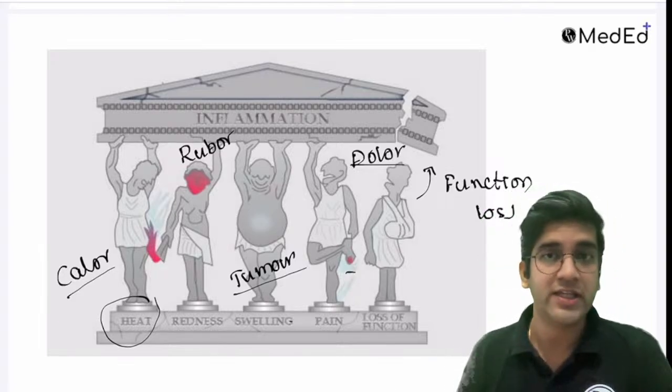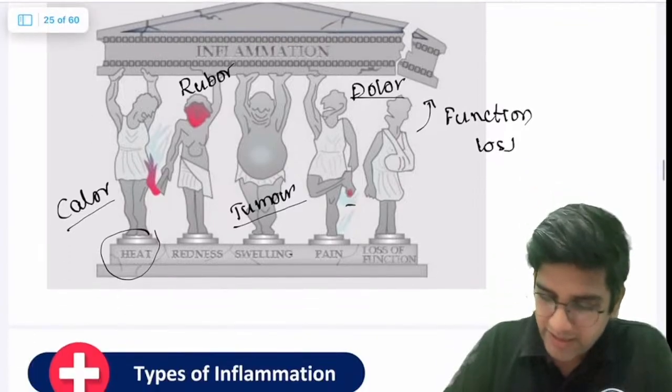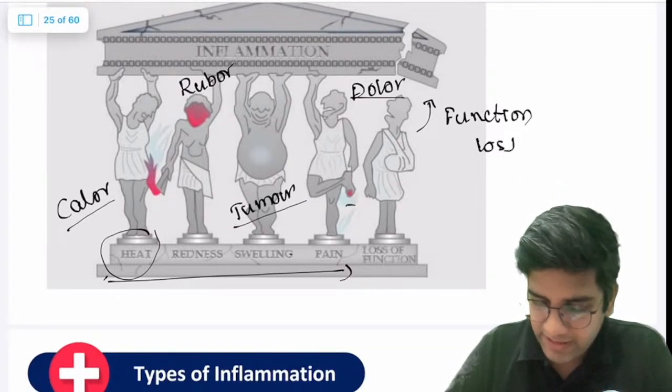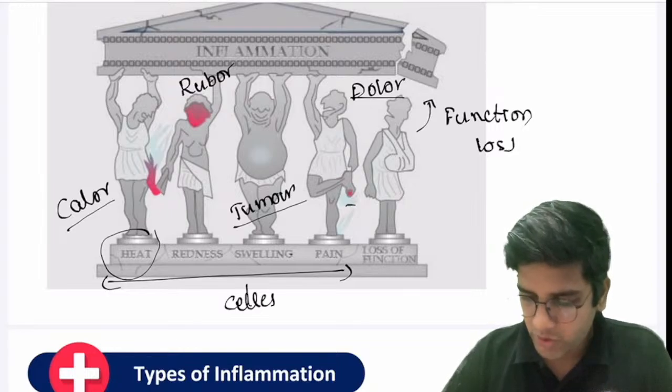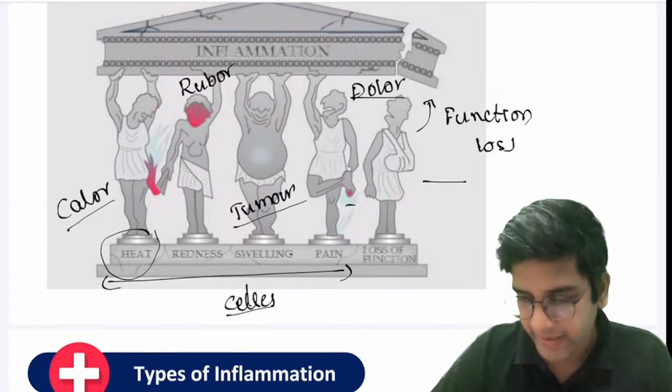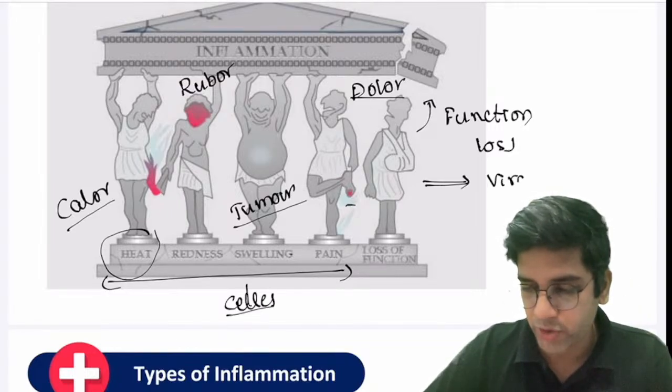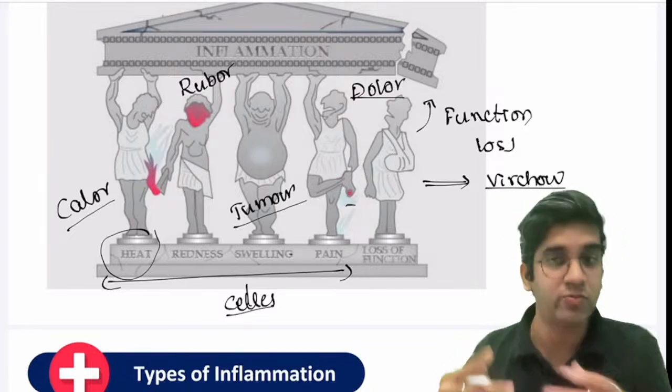Yes, Rudolf Virchow gave functio laesa, and if someone is going to go very theoretically, these first 4 signs of inflammation were given by a person called Celsus. We call them Celsus signs of inflammation, and this was given by Virchow, Rudolf Virchow. He was considered the father of modern pathology.